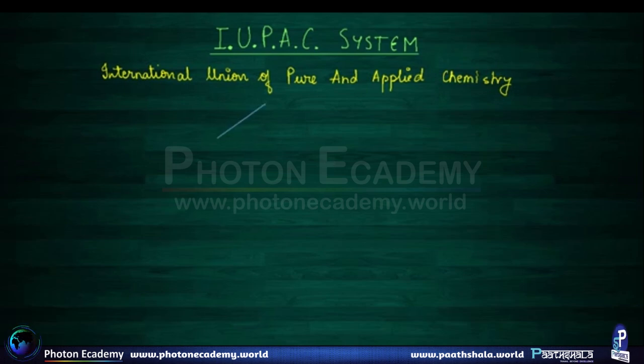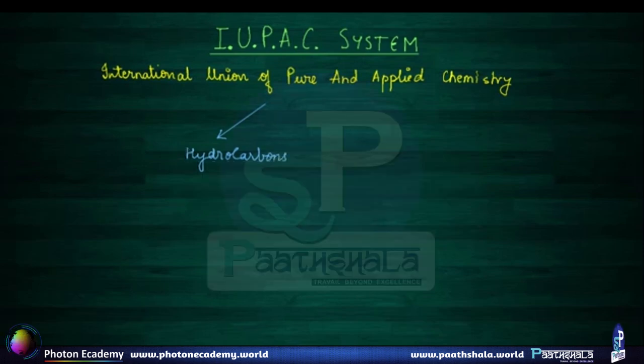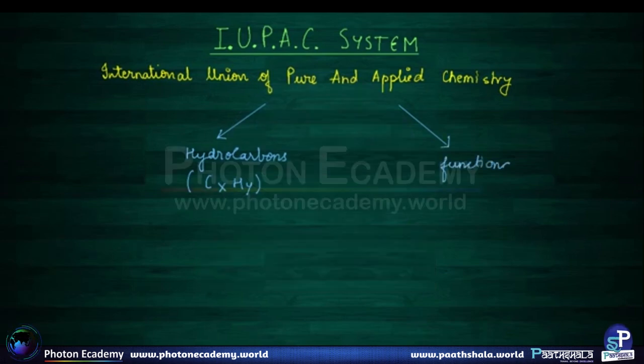First, for the compounds, hydrocarbons. Hydrocarbons are organic molecules that just have hydrogen and carbon as atoms in them, and the general formula for them is CxHy. And all other organic molecules come under the category of functional groups. That is, they have atoms other than carbon and hydrogen also present in them.